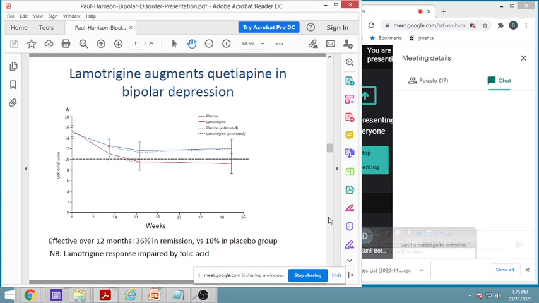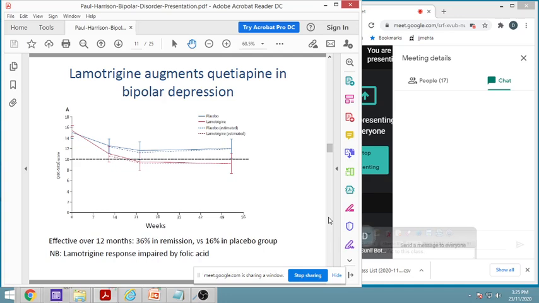Then lamotrigine augments quetiapine in the bipolar. It has been found that when lamotrigine is added, it is effective and it increases the remission. That is, remission is 36% as compared to 16% in placebo.